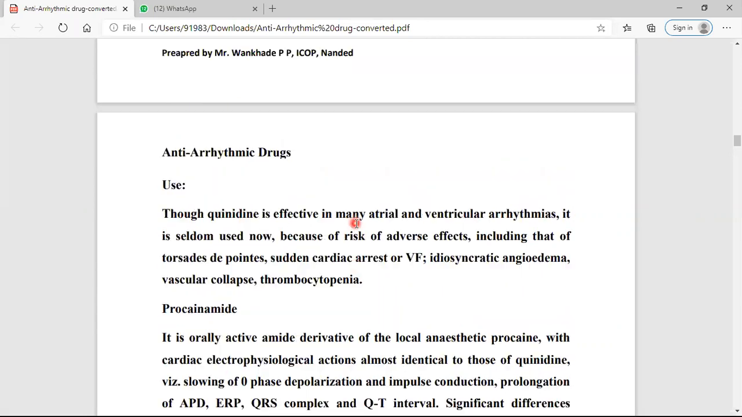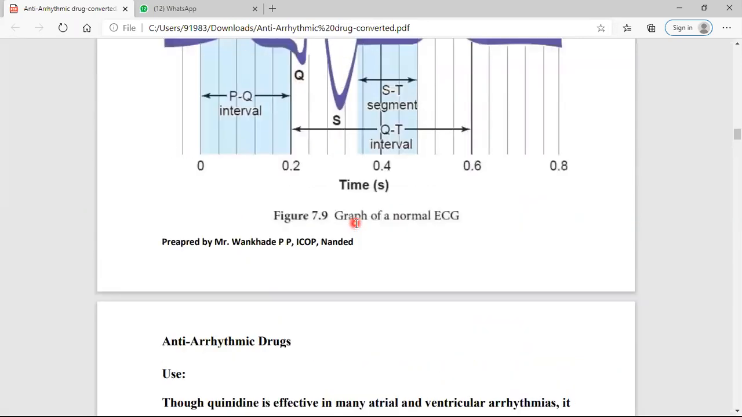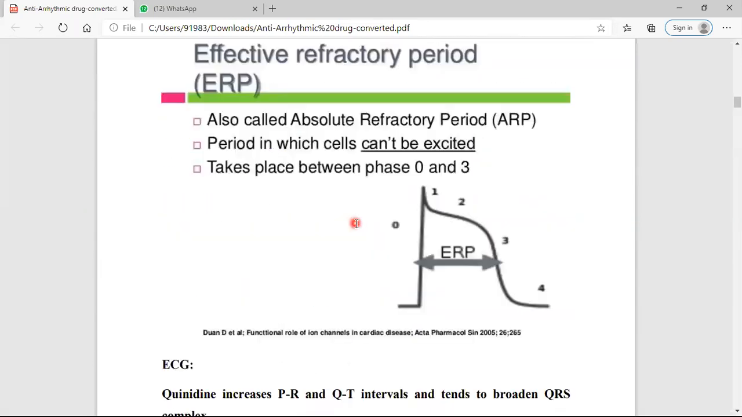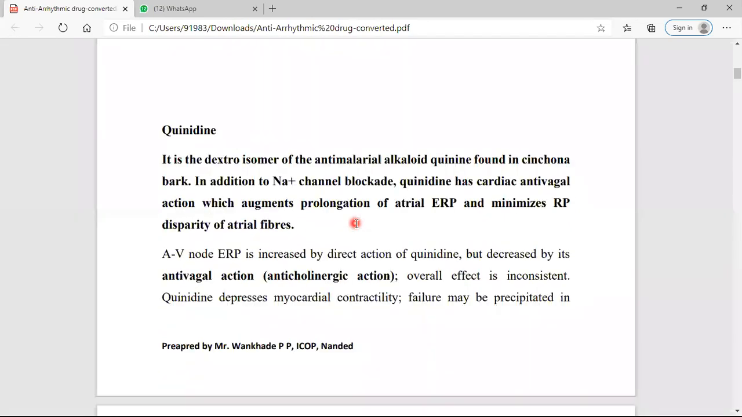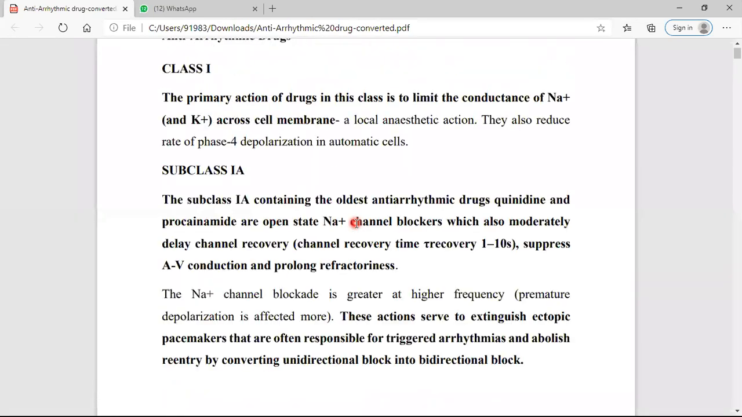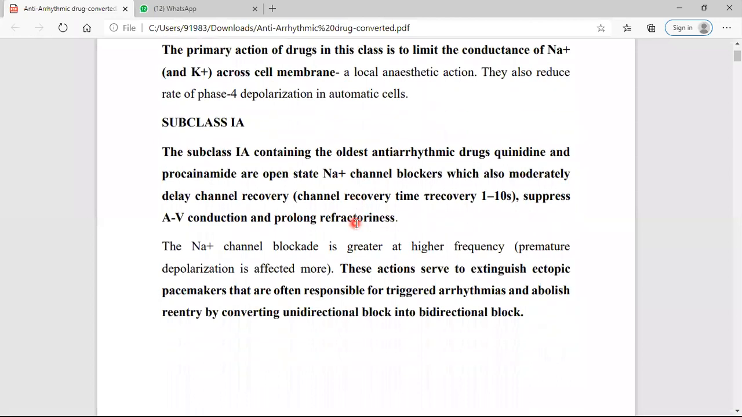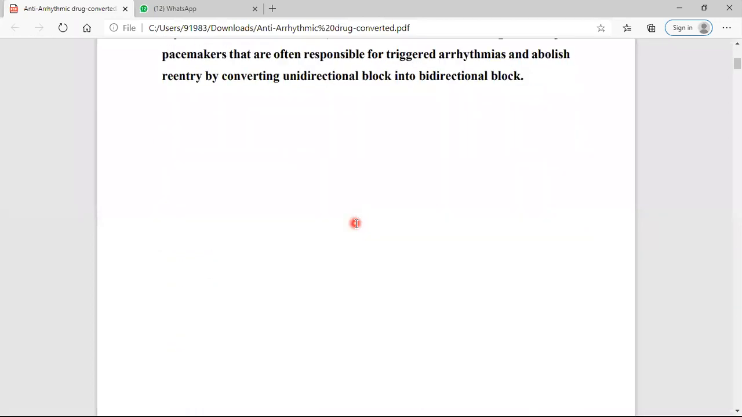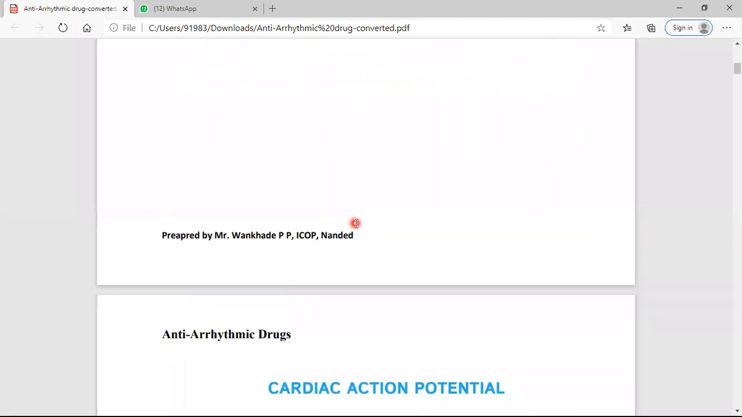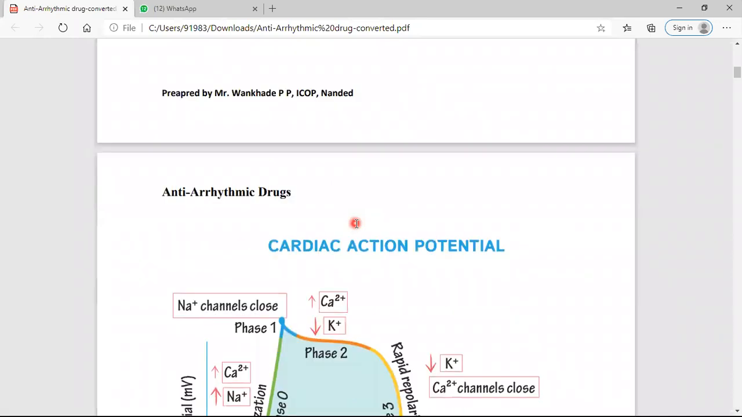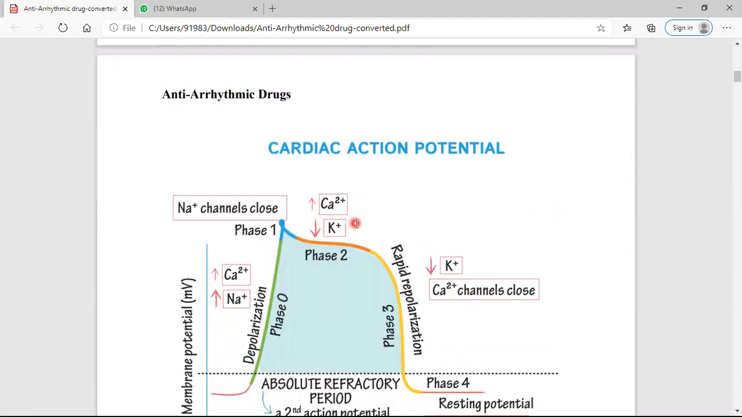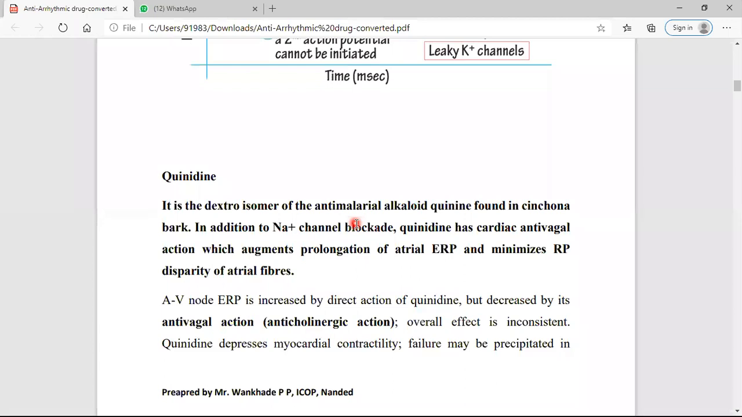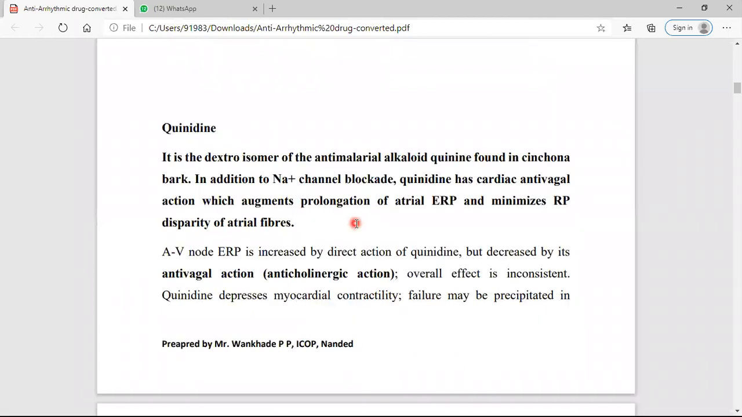Understand that? So simply, for quinidine you have to write this down. It alters automaticity and conductivity, it decreases excitability and increases the effective refractory period. You must understand these four points, and it also increases the action potential duration by blocking the potassium channel.